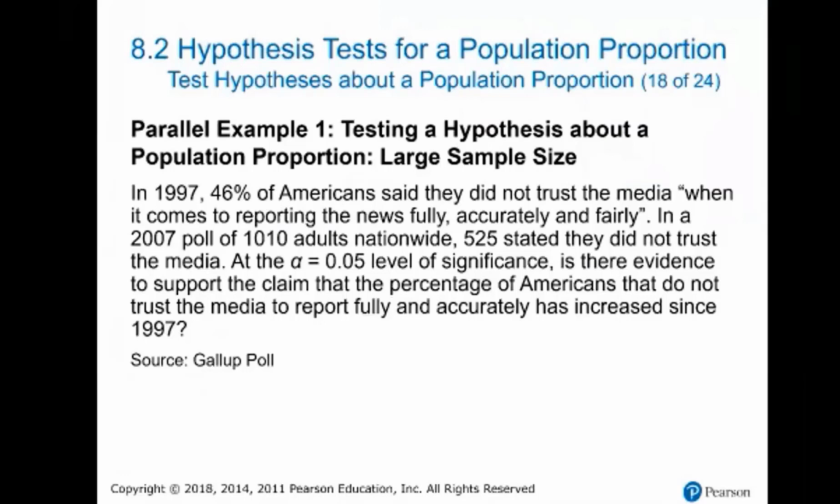In 1997, 46% of Americans said they did not trust the media when it comes to reporting the news fully, accurately, and fairly. In 2007, in a poll of 1,010 adults nationwide, 525 stated they did not trust the media. At the alpha level 0.05, is there evidence to support the claim that the percentage of Americans that do not trust the media to report fully and accurately has increased since 1997?